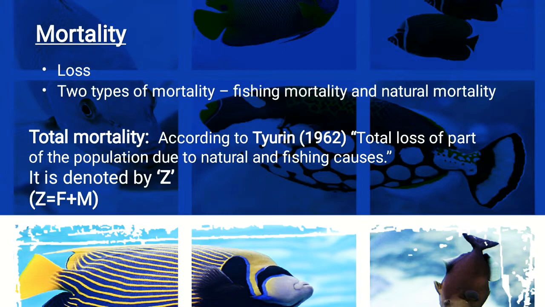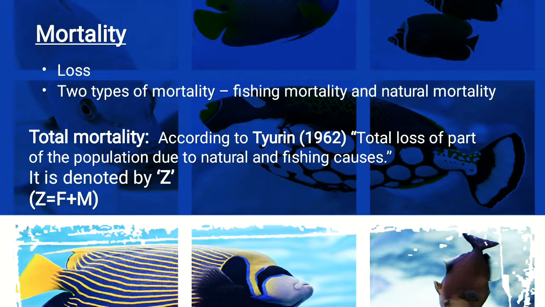According to a scientist named Tyrrell in 1962, a formula was given that the total loss of part of the population due to natural or fishing causes is denoted by Z. Here Z is the instantaneous mortality. But we have to know the difference between the instantaneous mortality and the mortality rate.